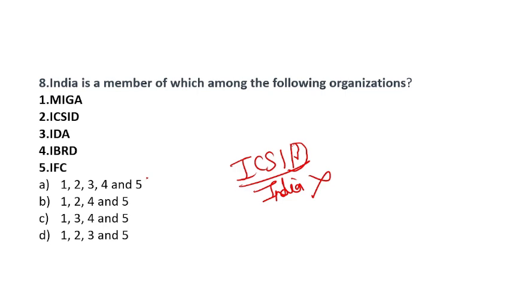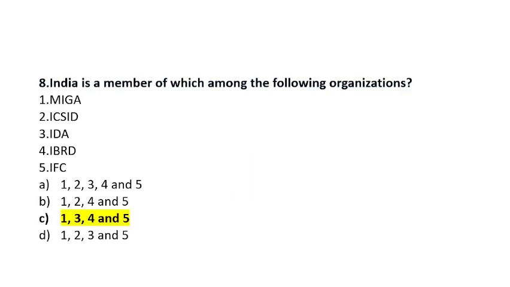Then IBRD, International Bank for Reconstruction and Development, known as the World Bank, and IFC, International Finance Corporation, which provides loans to private organizations. So 1, 3, 4 and 5 is the right answer. Option C is the right answer.